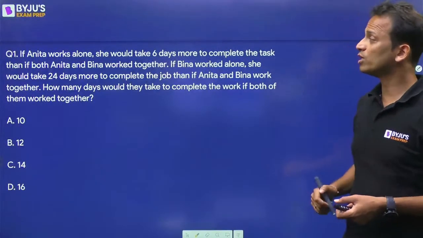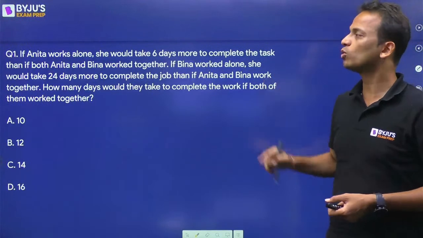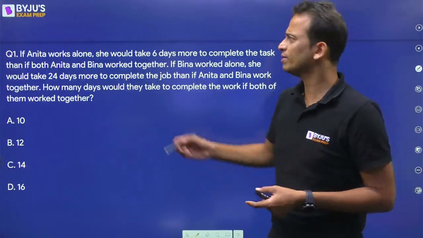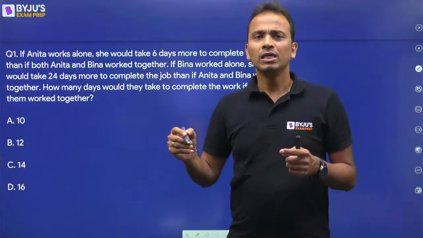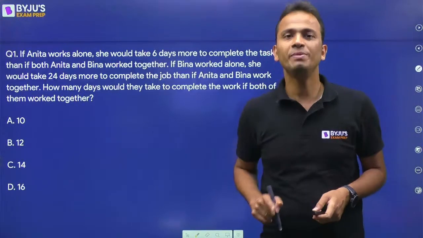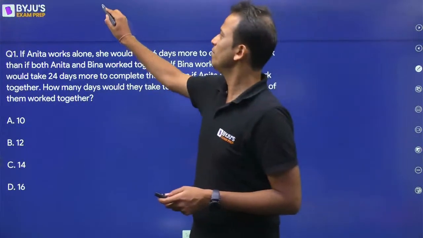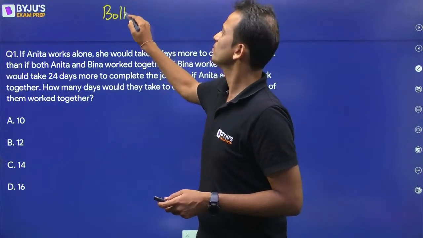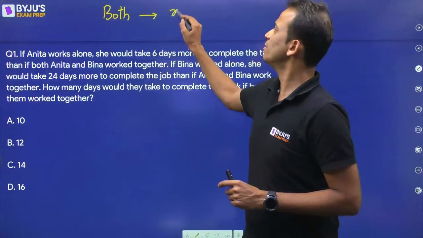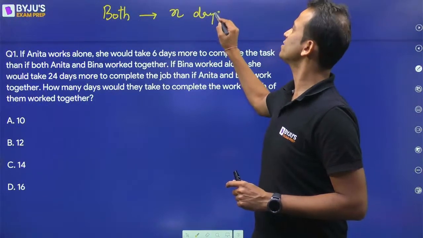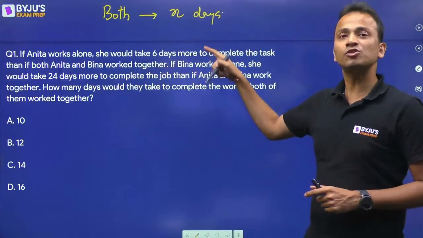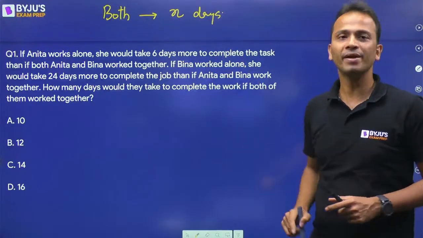Now, if Anita works alone, she would take 6 days more to complete the task if both of them work together. So I'll start by assuming that when both of them work together, the number of days taken will be X. So when both A and B, Anita and Beena, work together, let's say the number of days taken is X days. Now if Anita works alone, she would take 6 more days as compared to X.